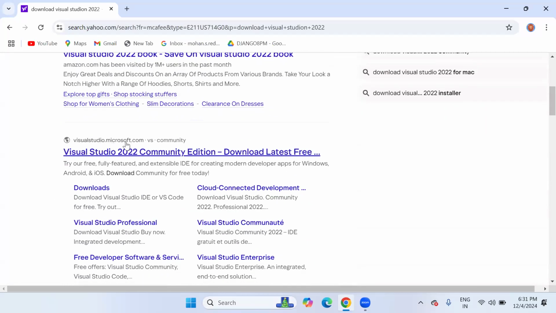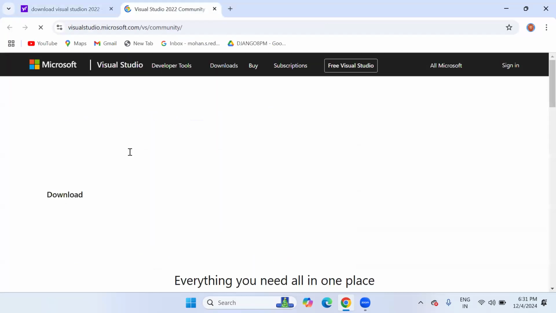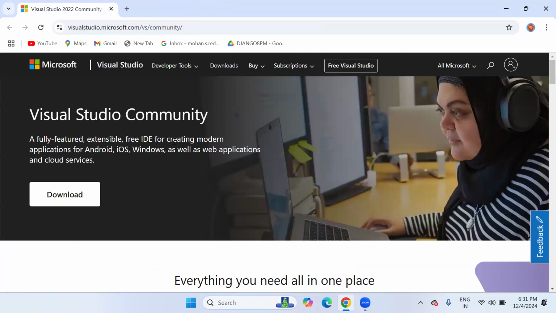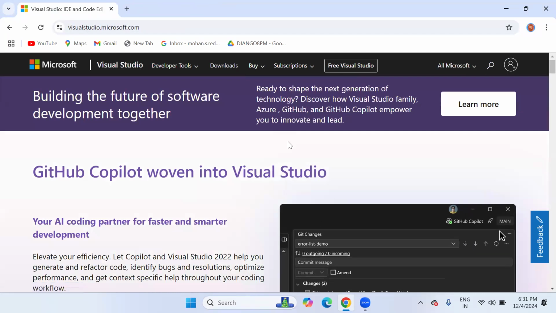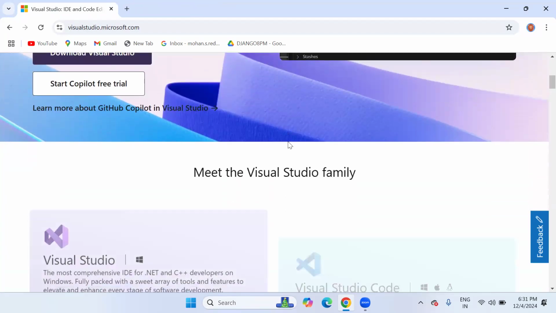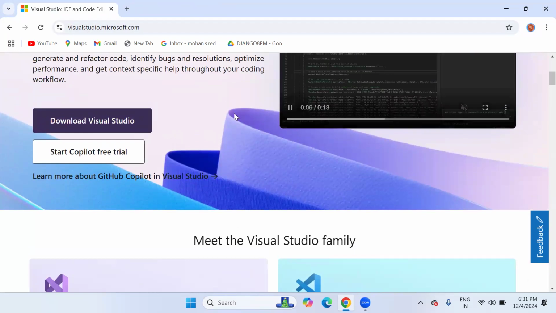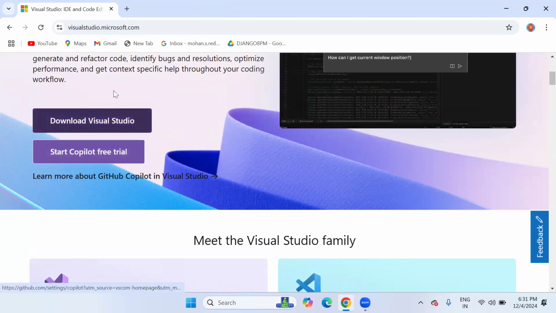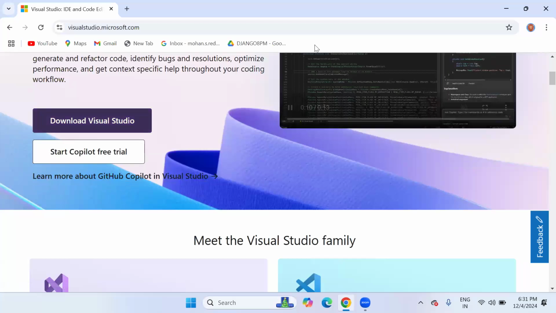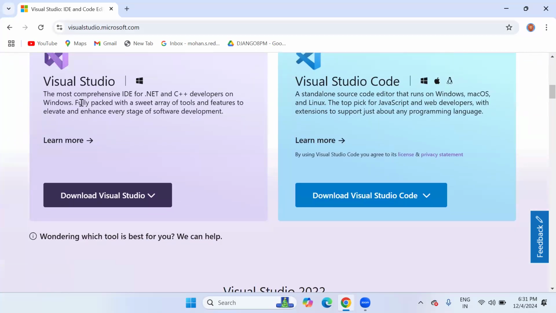Look at this, visualstudio.microsoft.com. I recommend you click on this link. After that, you can see this is the official website of Microsoft, and there is a Visual Studio option, the editor option. Click on this link, and you will be navigated to another page. In this, you can see there is a download Visual Studio option clearly. You can scroll down more, and look at this download Visual Studio. This is exactly what I recommend.